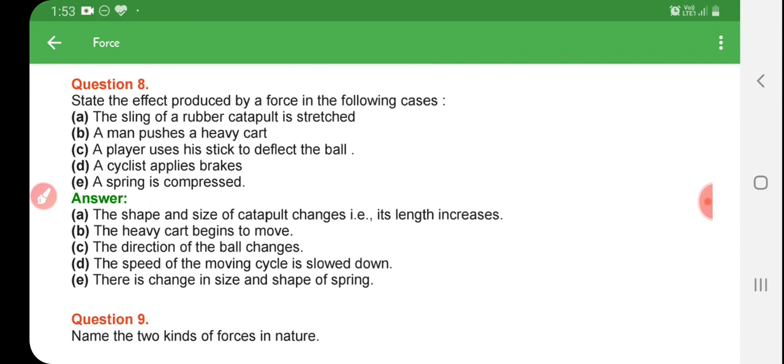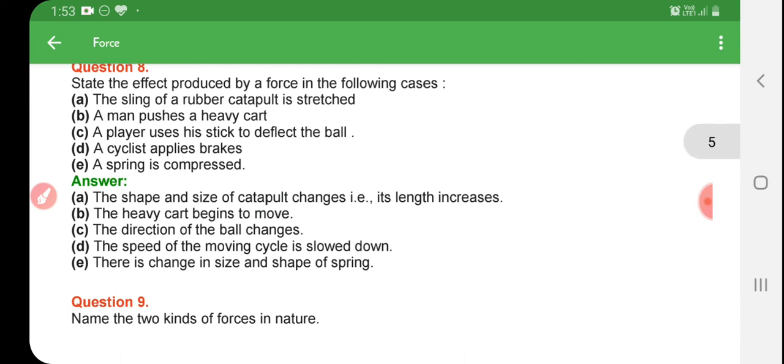Second, a man pushes a heavy cart: the heavy cart begins to move. When we apply a pushing force, the object moves from rest to motion. Third, a player uses his stick to deflect the ball: the direction of the ball changes.